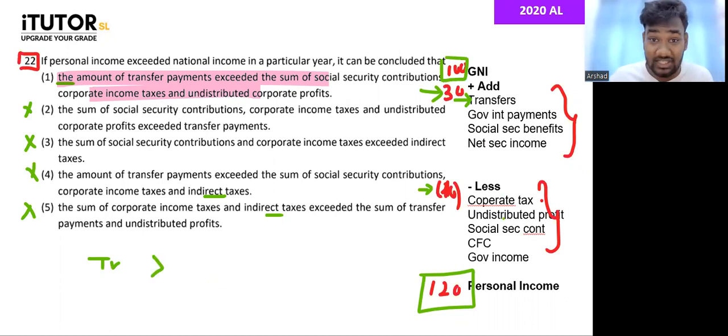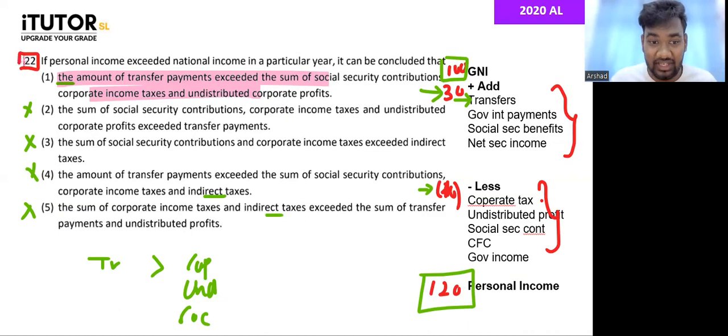Social security contribution is deducted, guys. Social security benefit is added. For example, EPF, ETF, you're contributing towards it, but you're not getting it. That is deducted, right? So the corporate taxes, the undistributed profit, the social security contribution, if transfers are more than all of these, then personal income will be higher. If you didn't understand, please take some time here. These are questions that you should be good with, because there's a lot to learn from this one. We'll move to the next paper.